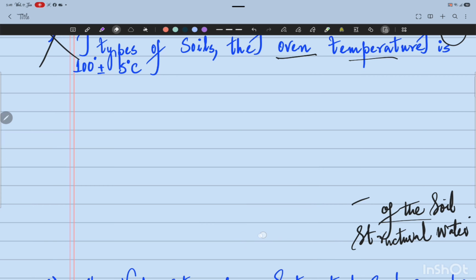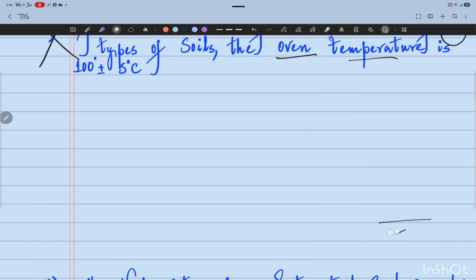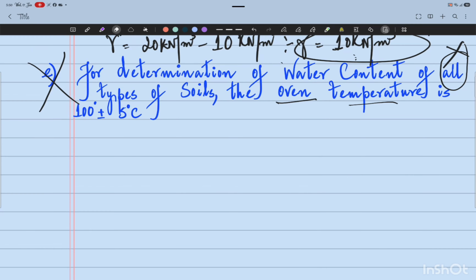A higher temperature may cause the breaking down of the crystalline structure and the loss of chemically bound structural water, and a lower temperature may not cause the complete evaporation of the water, so we will not get the correct values of the water content. Now coming to some special cases where we cannot select this range.